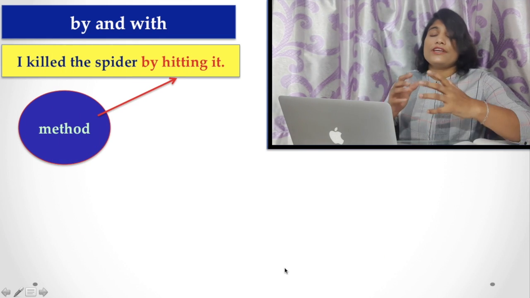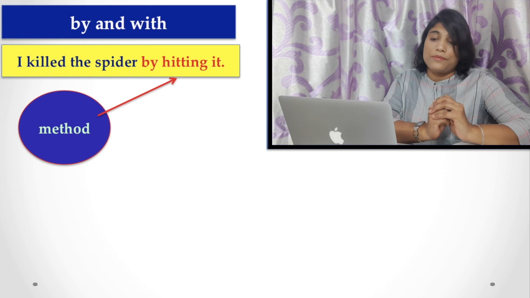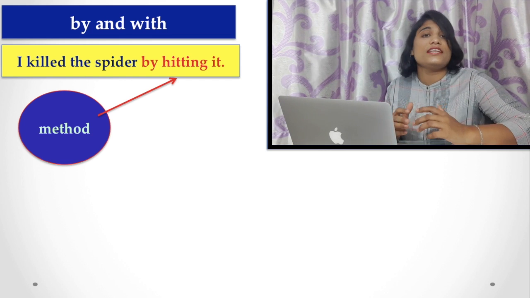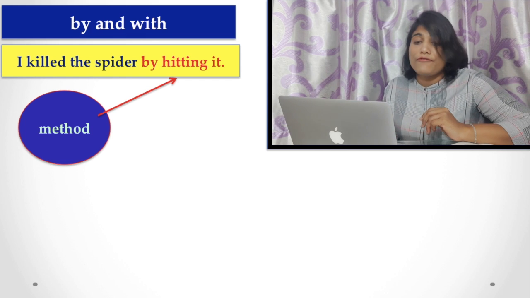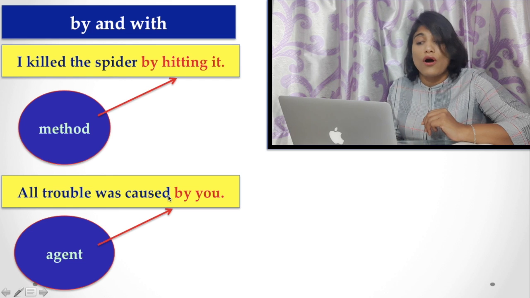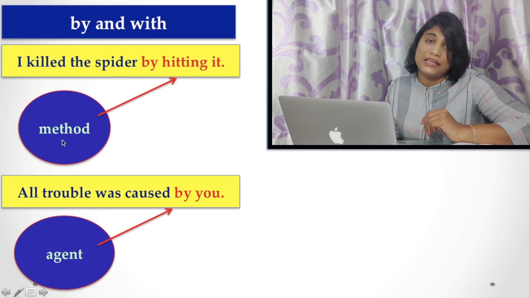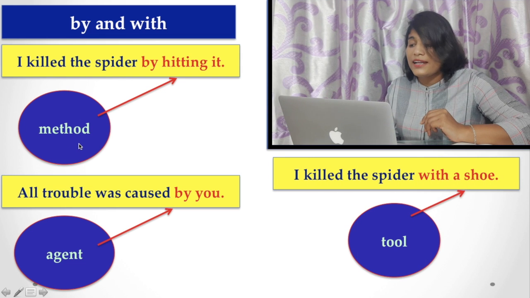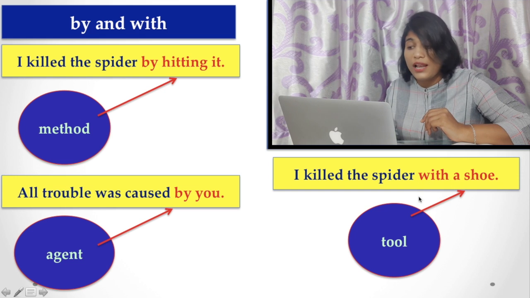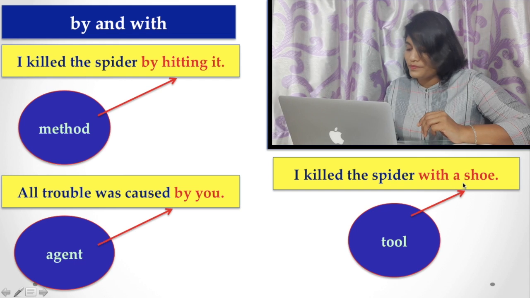When we use by, it actually refers to the method or the agent, as in all the trouble was caused by you, that is the agent, and by hitting it, that means a method. But with is used when you are talking about a tool, that is, I killed the spider with a shoe.